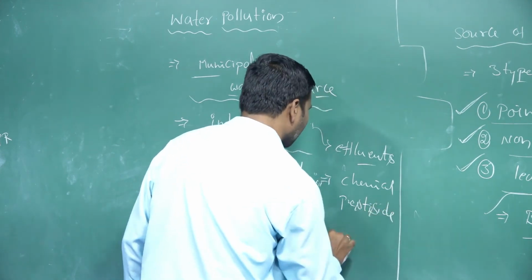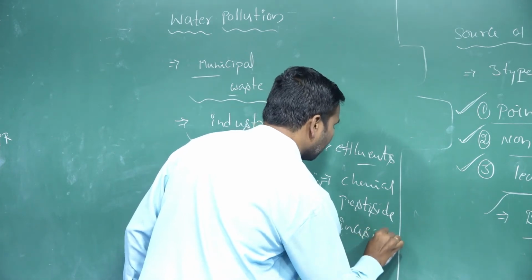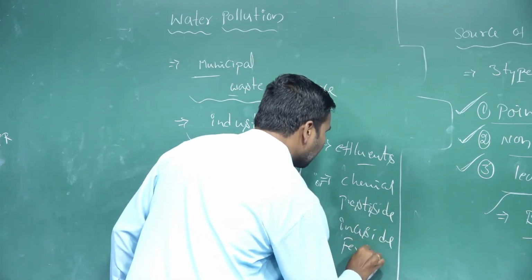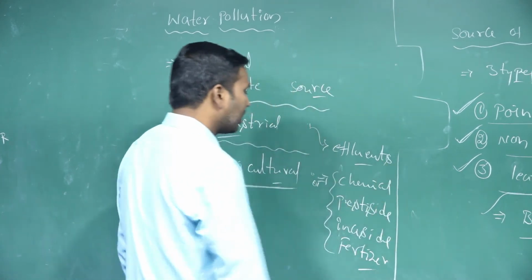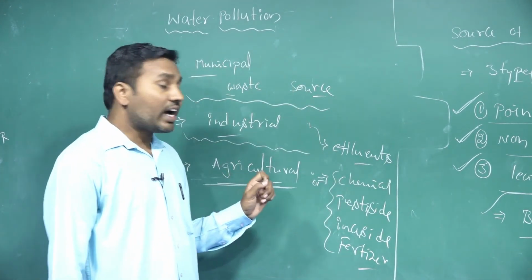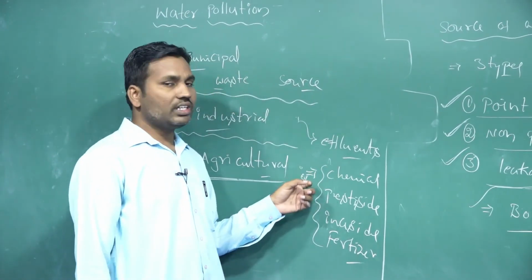pesticides, insecticides, so fertilizers. So these are what we are taking. These are abundant in the agriculture wastages. Agriculture wastewater we are taking. So these components are majorly present.